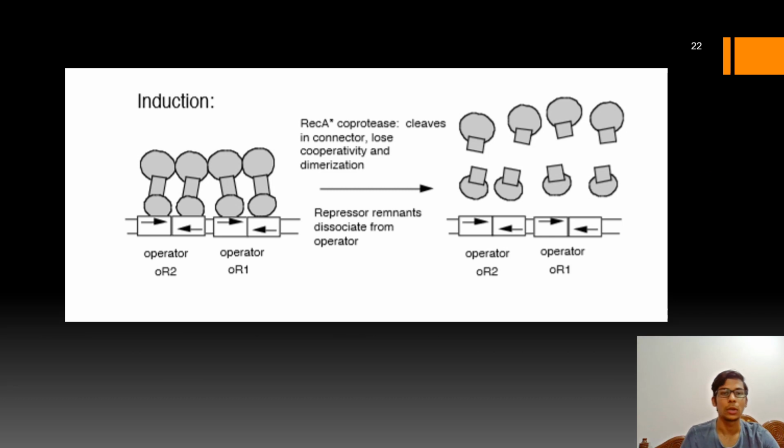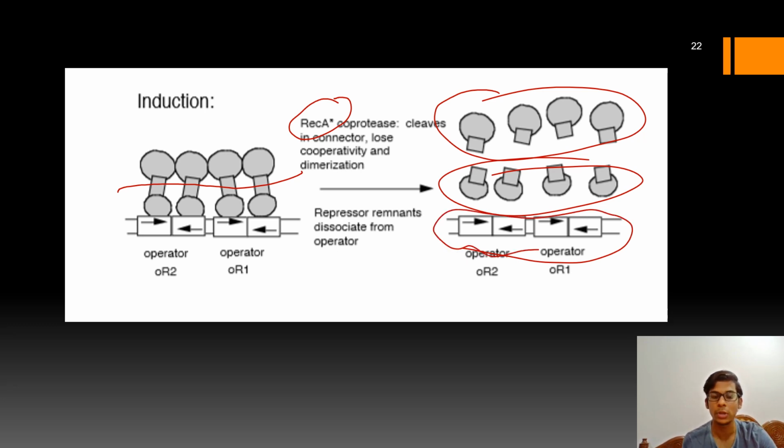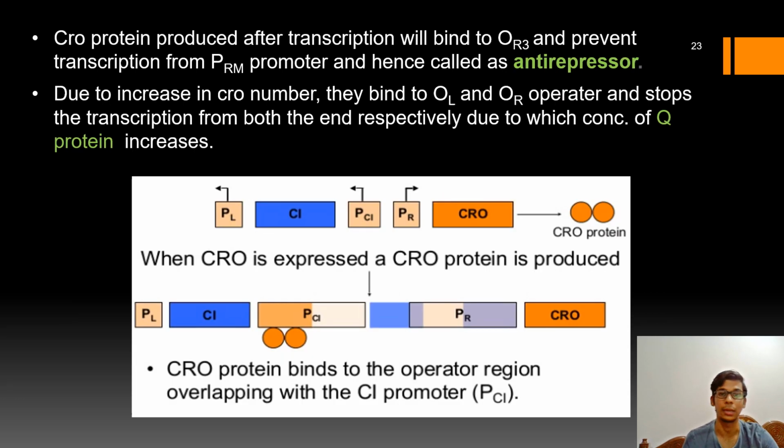Okay. So in this picture you can see that the RecA enzyme will now cleave the connector region of the C1 protein. So it will separate all the C domains and the N domains. As a result, the operator region will now be exposed, so that the RNA polymerase will bind to PR and PL and start the transcription for the lytic cycle.